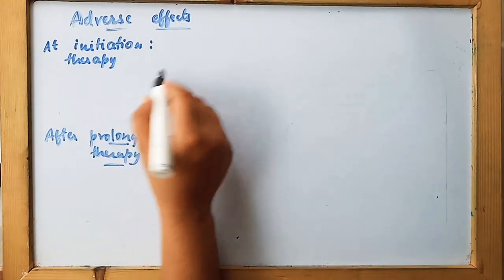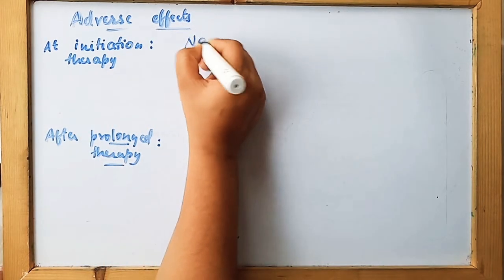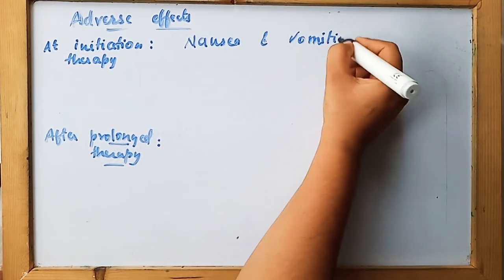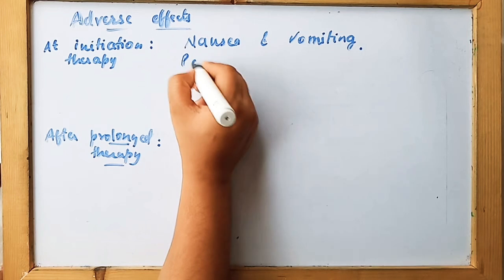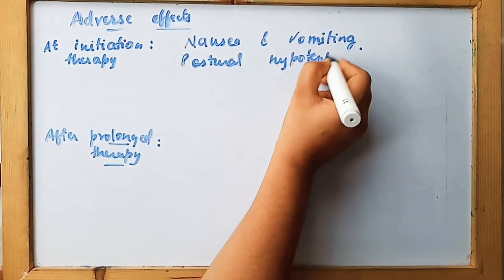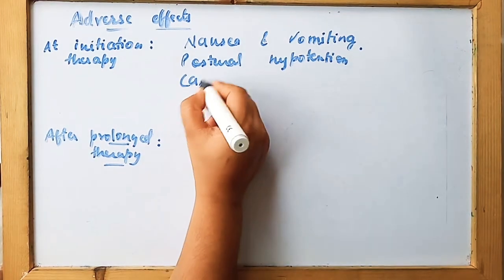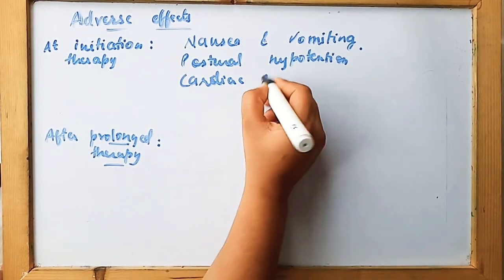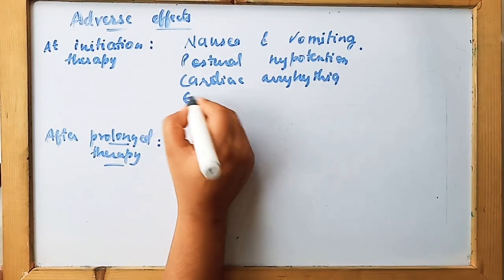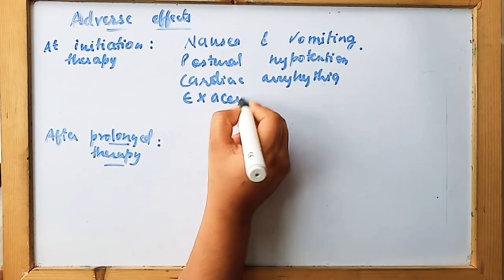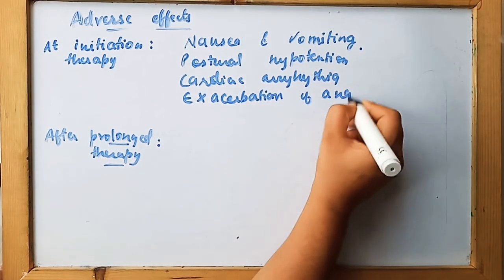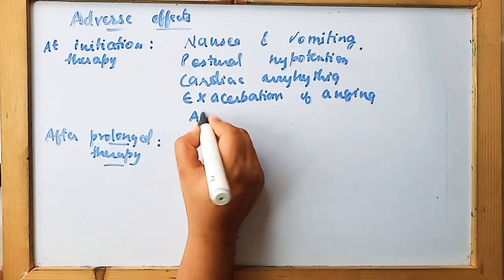At the initial therapy, it causes nausea and vomiting, that is action on the CTZ. It also causes postural hypotension, as well as cardiac arrhythmia, and is also responsible for exacerbation of angina, and for alteration of taste sensation.